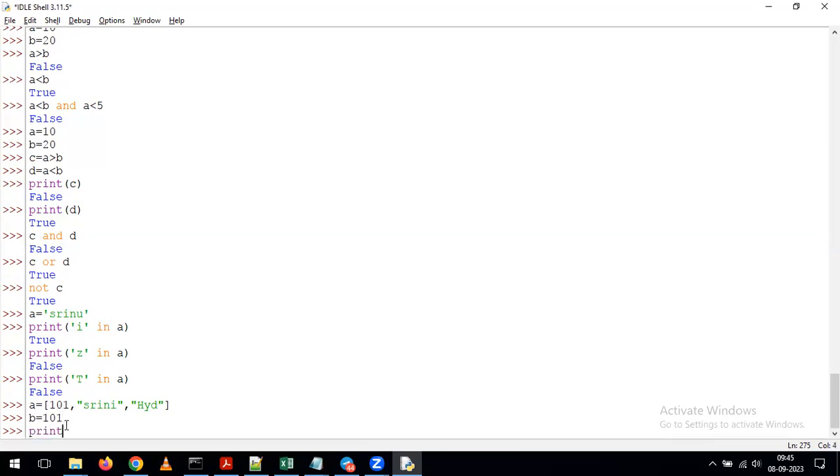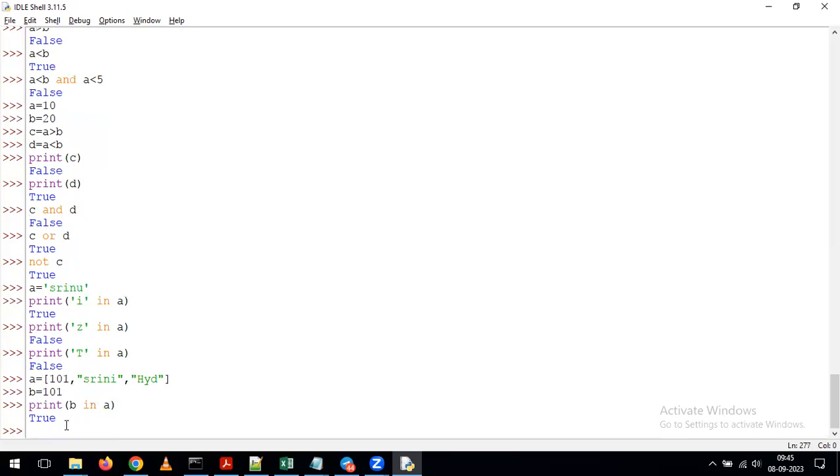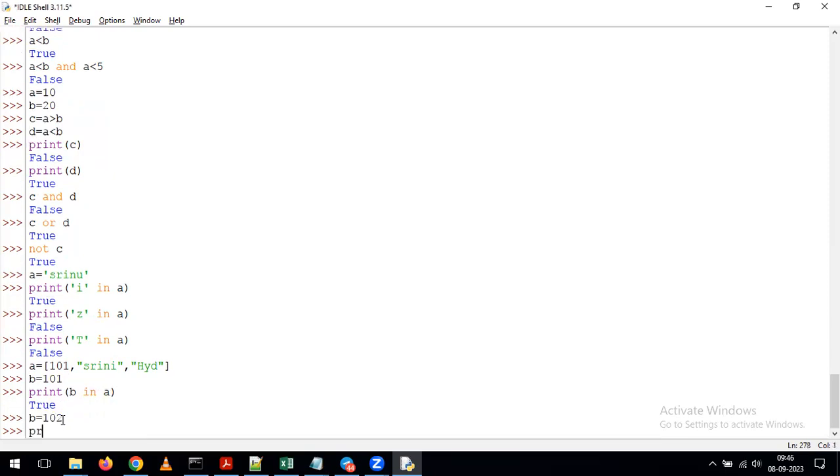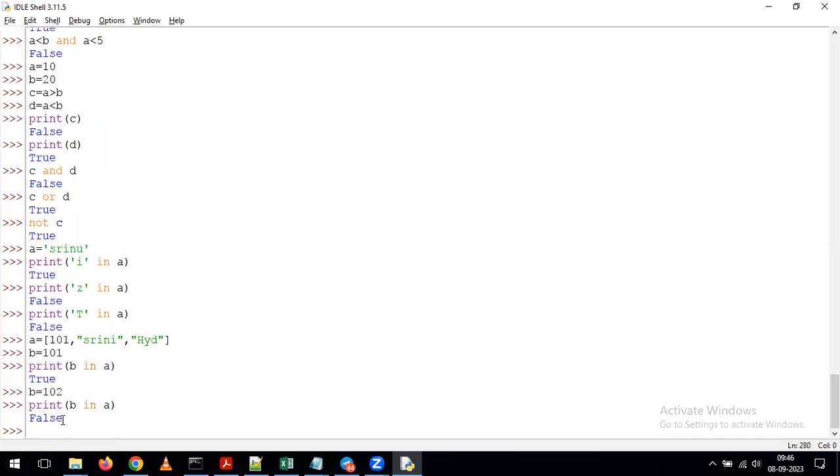Just to check it once. Print of B in A. See what's happening? This 101 is present in the A list. For that reason, we are getting output as True. Okay. Now, for example, for B, I'm assigning the value as 102. I am giving print of B in A. So what's happening? We're getting output as False.